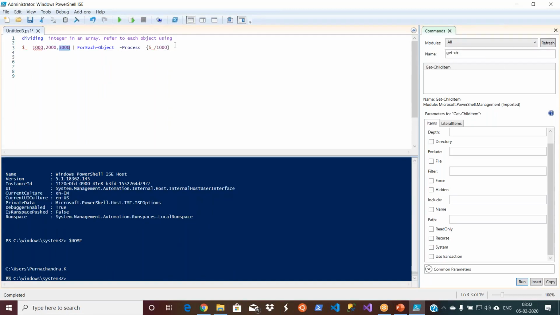Okay, and so generally what you do is simply say some dollar list, and then you say 1000 comma 2000 comma 3000. Generally you will define like this. Now you are keeping everything in one and you are simplifying it. So there are multiple ways to do this. Okay, now if I run this command, you will get an output of 1 2 3, because 1000 by 1000, 2000 by 1000, 3000 by 1000. Okay, let me delete the description.